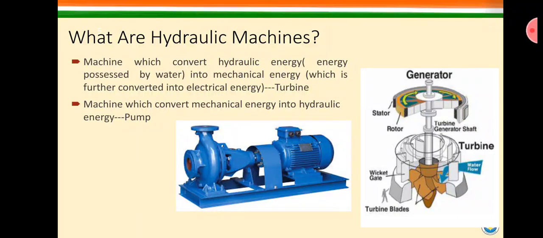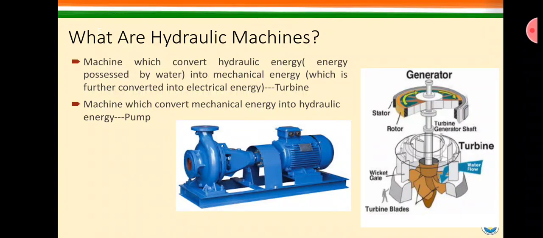Or we can say that with the help of a pump we are generating pressure in the hydraulic system, and with the help of a turbine we are extracting the power of the hydraulic system. So both are just vice versa of each other.